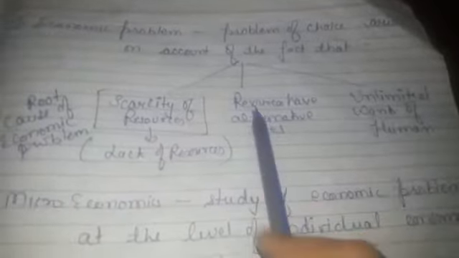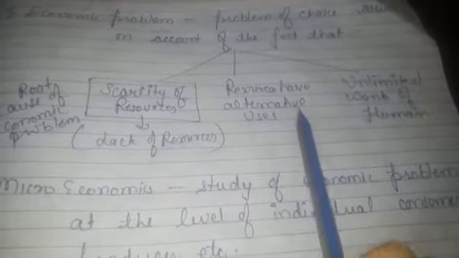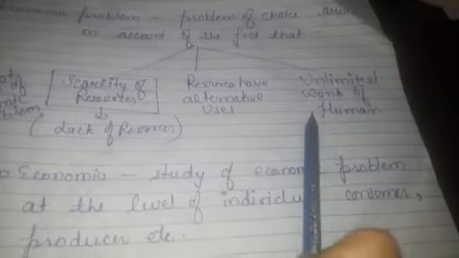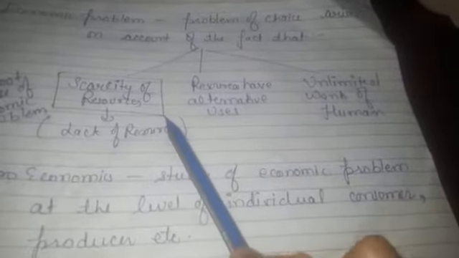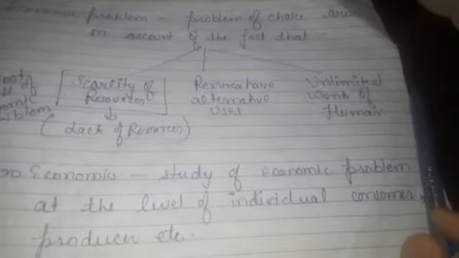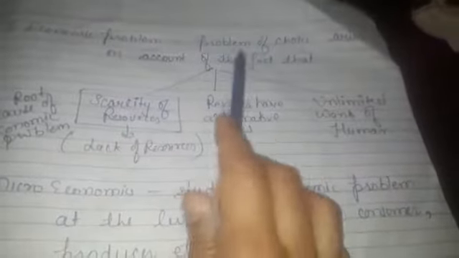And second is also very important, resources have alternative uses. These resources which are less in amount, they have various uses. They do not have a limited use or few uses, they have alternative uses, means many uses. And third, very important, it happens only because the wants of humans are unlimited. They want to use that particular resource in various ways. So the wants of humans are unlimited. So because of these three facts, there arises the economic problem or the problem of choice.